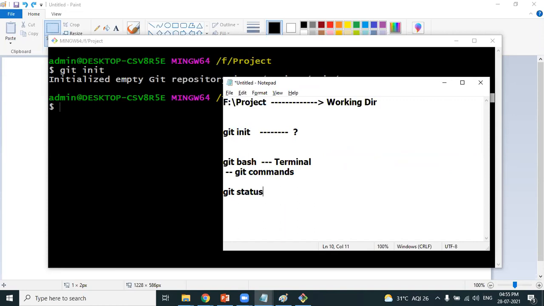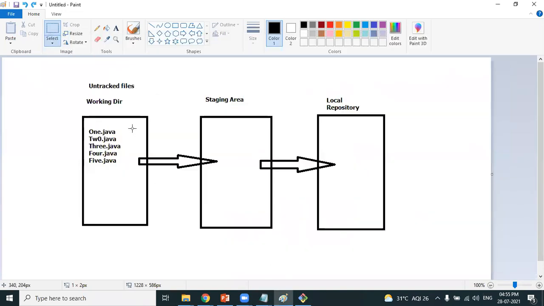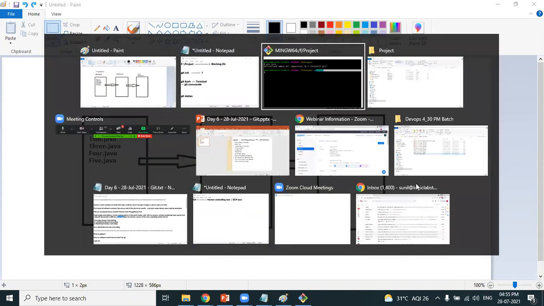Before moving into how to move the files from the untracked section to the staging area, and from the staging area to the local repository, the developer needs to do some configurations. The developer should perform configurations. This configuration is a one-time process. What are the configurations the developer should perform? Look at this.